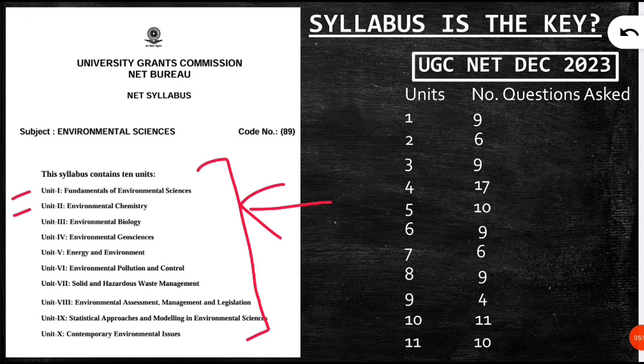I will be reading out the units, not the complete syllabus. Unit 1, Fundamentals of Environmental Science. Unit 2, Environmental Chemistry. Unit 3, Environmental Biology. Unit 4, Environmental Geoscience.